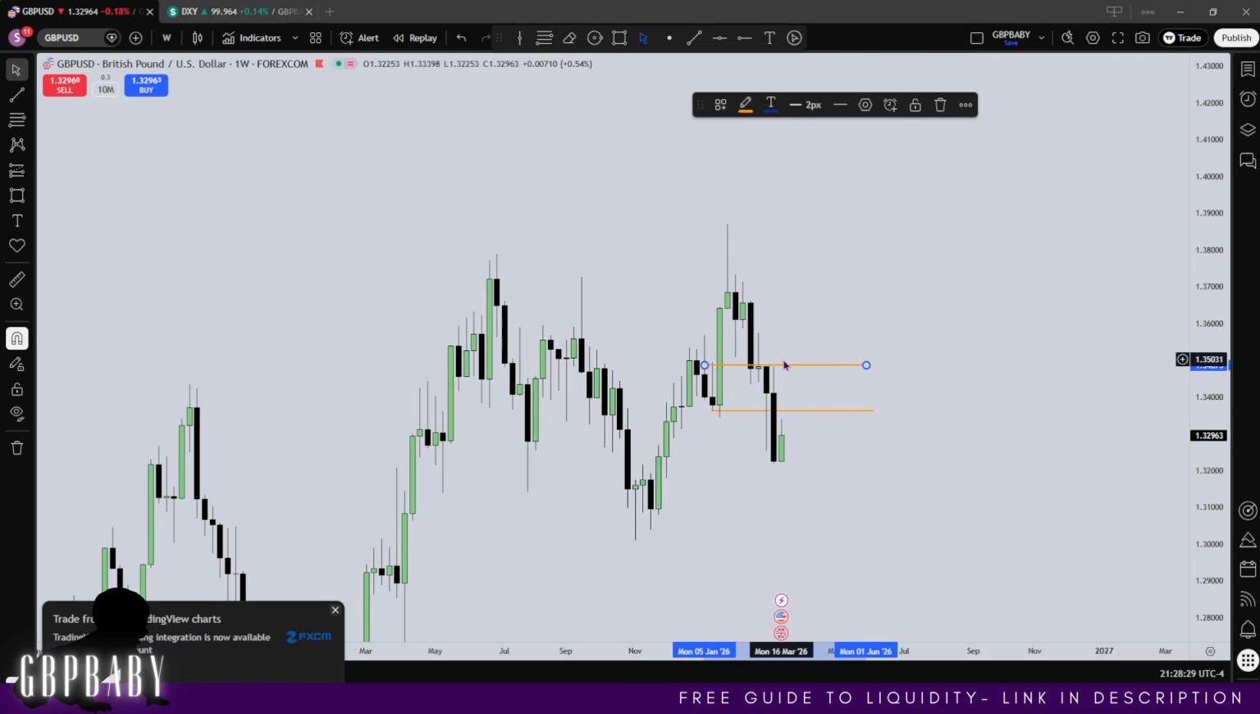I'm looking at the range, eyeballing that 50% level. I don't want to see price go any higher than that. Any higher than that, it just gets complicated. I don't want to trade it. But if we can stay respective of it, then there's no reason I can't anticipate continued sell side price action.